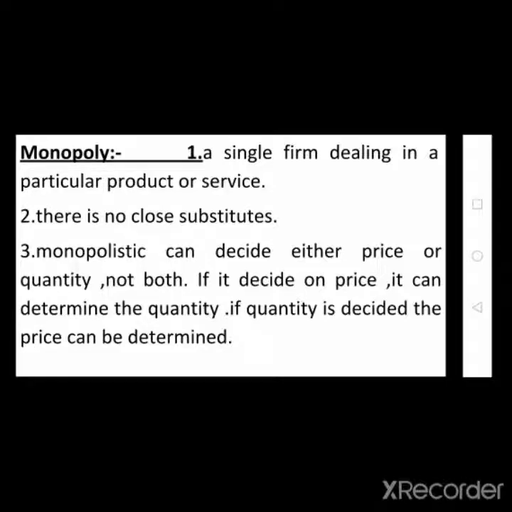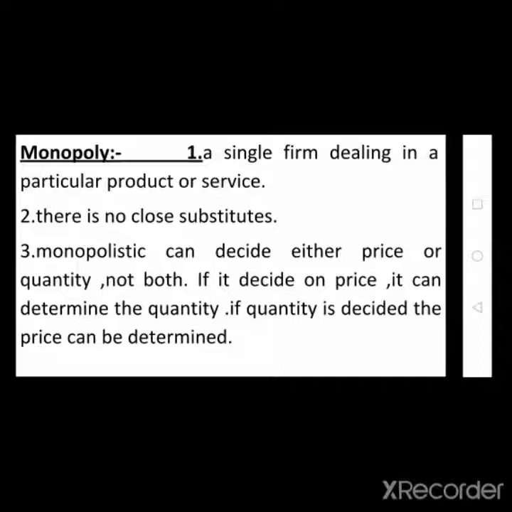The reason is, if he wants to produce and sell more quantity of output in the market, he has to fix the price lower, giving the customer the option at what price they are ready to purchase the product. Once that particular price is fixed, automatically more quantity of output is sold in the market.